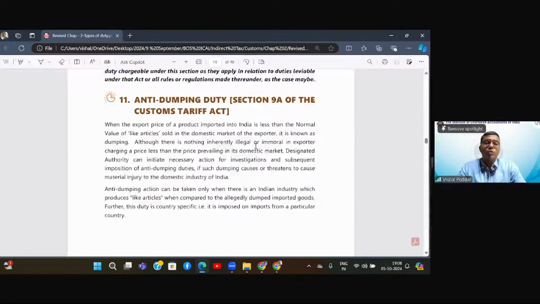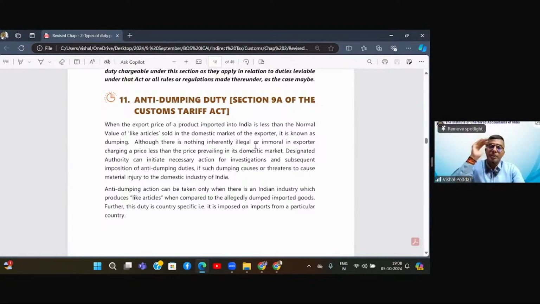But initially also, and today also, many big companies, especially when you see these online offers, what are they doing? They are simply following the act of dumping. They are selling purposefully the goods at a price which the local vendors cannot sell because that is not even their margin. But these people, by incurring losses themselves, are selling goods at a very low price.